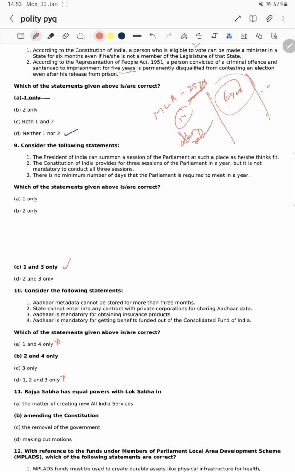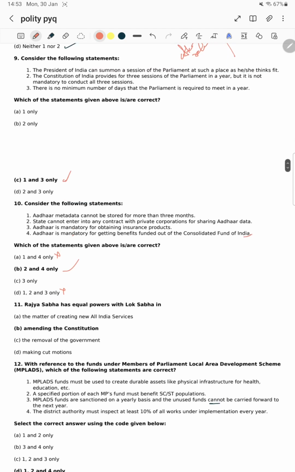That's a right one. Aadhaar is mandatory for obtaining insurance products. Aadhaar is not a mandatory one. Aadhaar is mandatory for getting the benefits funded out of the Consolidated Fund of India. It's mandatory. Okay, we can ensure it, but insurance को आधार की ज़रूरत ही नहीं है.